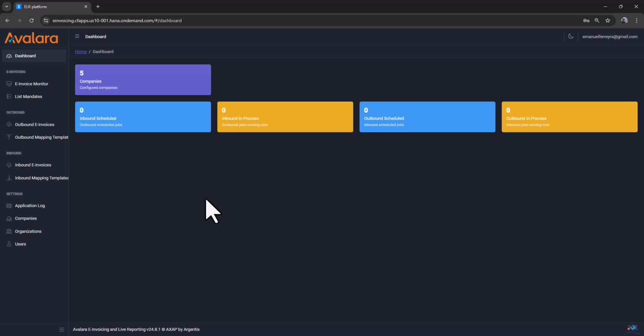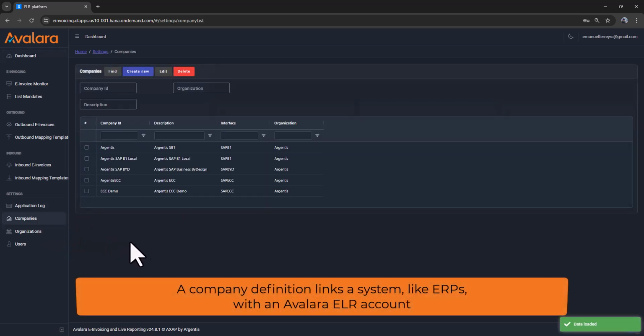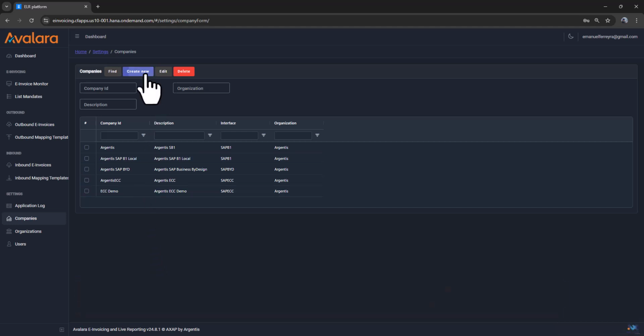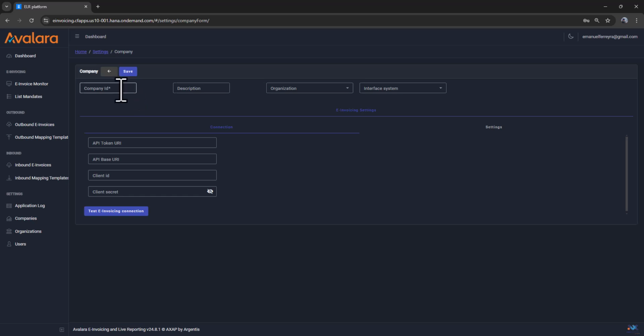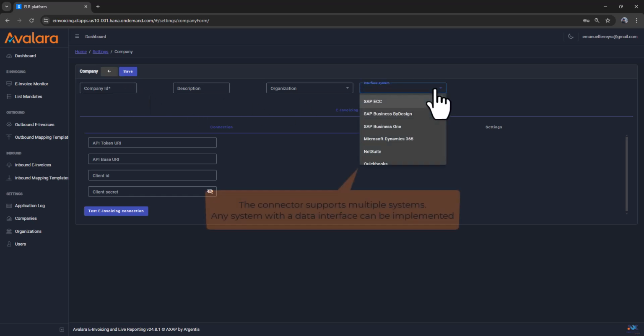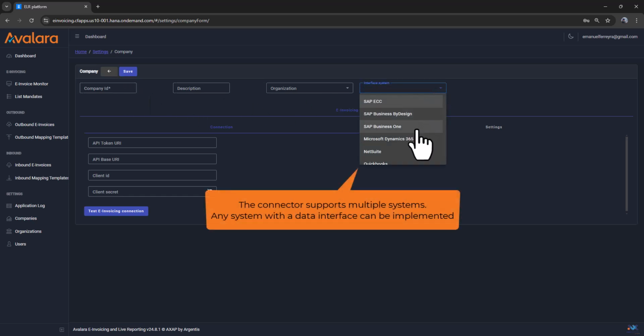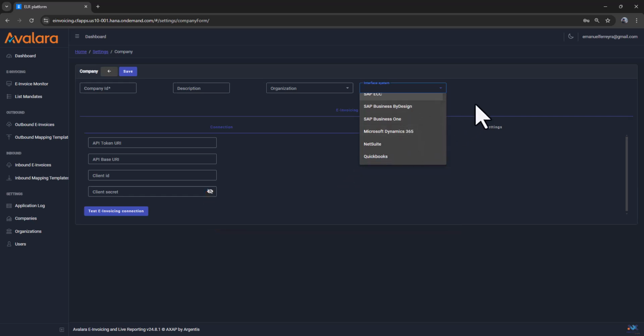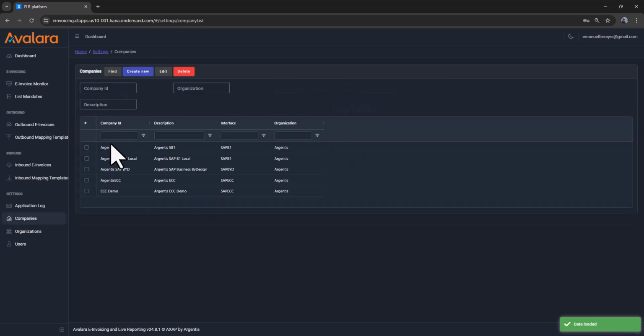Let's open the company's definitions. A company links an integrating system, like an ERP, with the ELR account. You can define as many companies as you need, for example to set up a test and a production environment. When creating a new company, you will choose the interface system type, like some of the list here. We are currently adding support for more systems as the connector is able to connect to any source that provides a data interface.